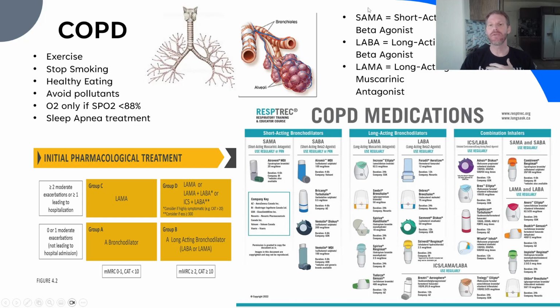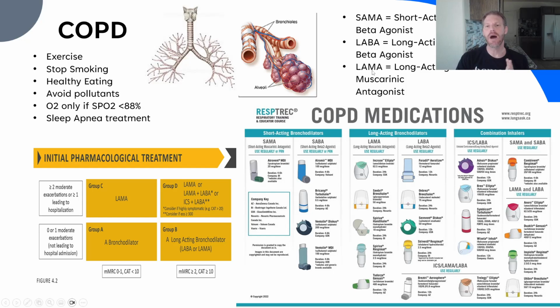And so we have 3 main inhaler medications to affect the muscles on these bronchi to open up the lung. And they're abbreviated SABA, which is a short-acting beta agonist, which essentially is albuterol. That's how people know it. A LABA, long-acting beta agonist. So it's a long-acting albuterol. Albuterol may only last for a few hours. A LABA can last 12 hours. It's essentially a long-acting beta agonist albuterol.